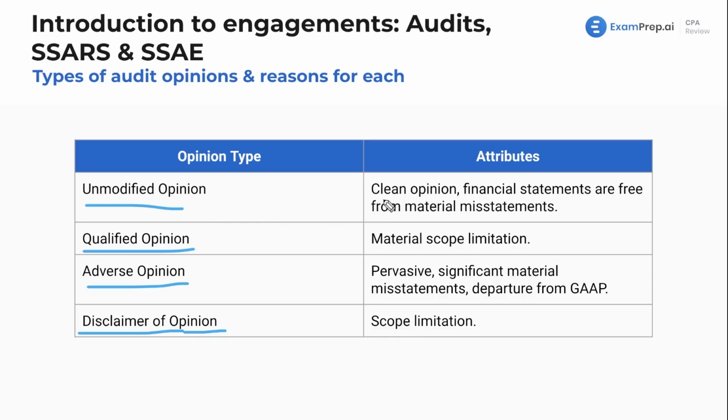Now, unmodified opinion, also known as a clean opinion: financial statements are free from material misstatements. Qualified opinion: there's a material scope limitation, or as we said, there's something except for. Adverse opinion: pervasive issue, significant material misstatements, or they depart from GAAP. GAAP's got rules, you've got to follow those rules. If the financial statements don't follow those rules, you're going to have to give an adverse opinion.